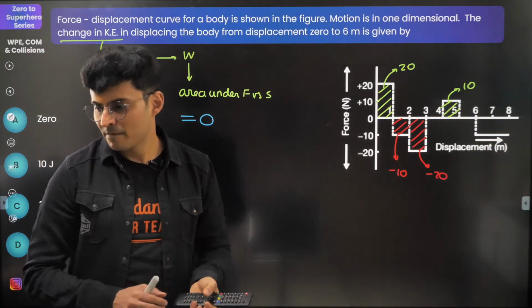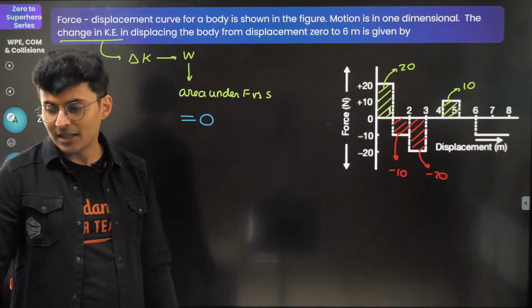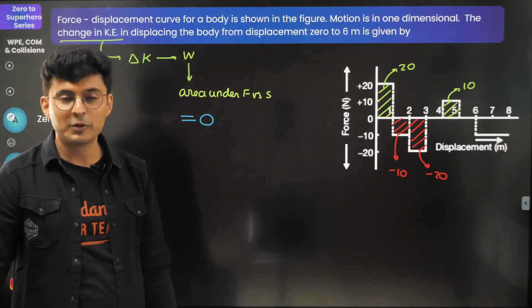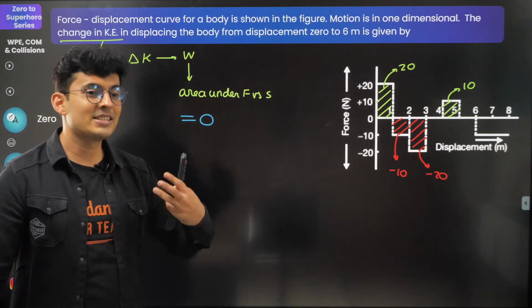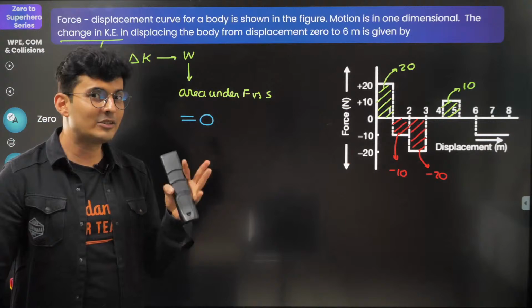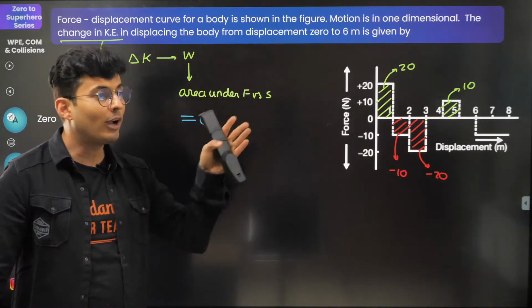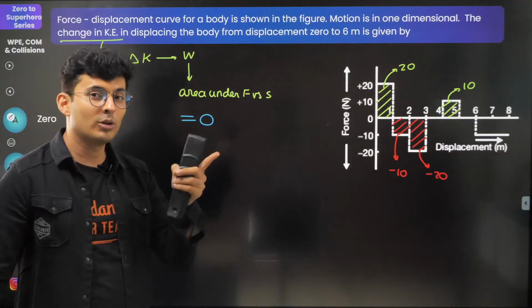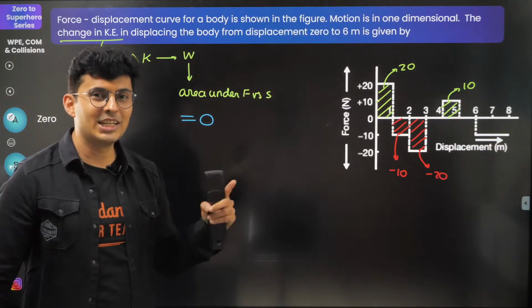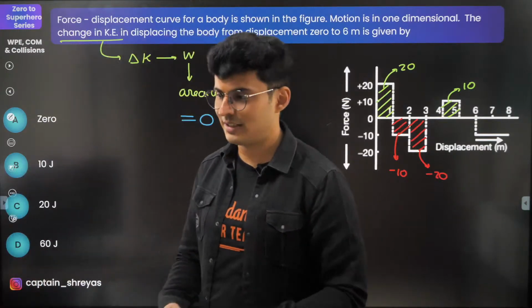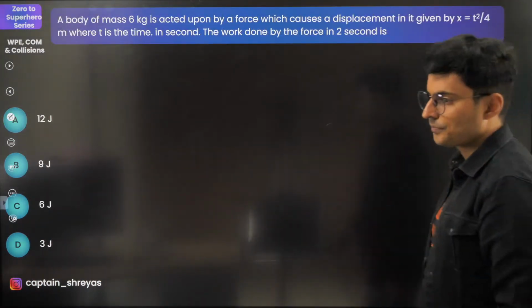Abhishek, is charge scalar? Charge is scalar, right? But charge can be positive or negative both. So who said that a scalar quantity can't be negative? It's just the sign of it. Sign does not mean direction. Direction is given by i cap, j cap, k cap, vector, bar, symbol. It should follow the laws of vector addition. So just because it is positive or negative does not mean it is a vector. It's just the sign of it. That's all. Keep this in mind. Okay, moving on to the next one.